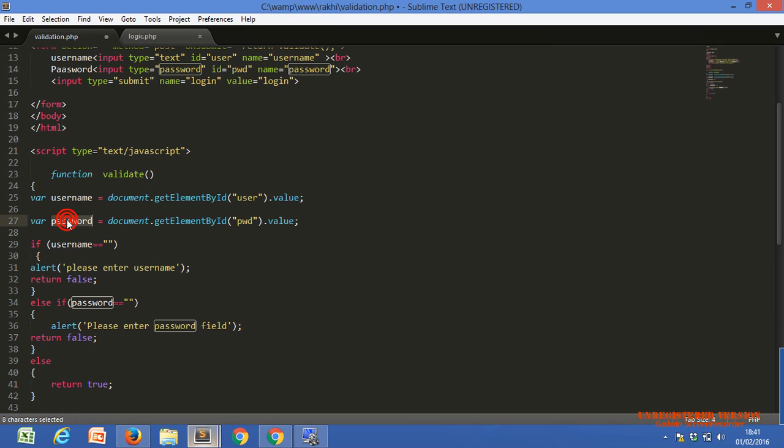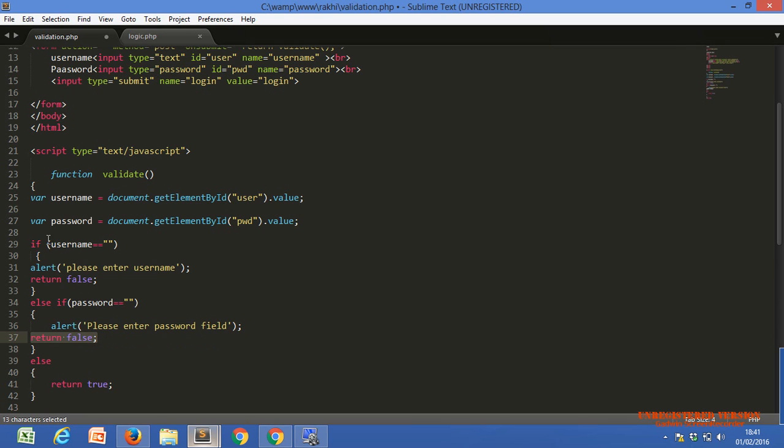If we don't have a password, it is the same working. With else if, if the first condition is false, it will check the next one: if we didn't enter anything into the password field, it will give a message, please enter password, and it will return false.